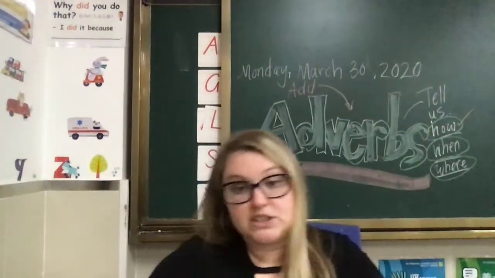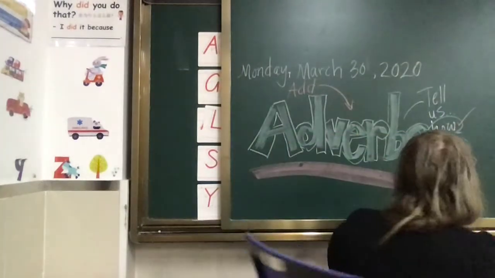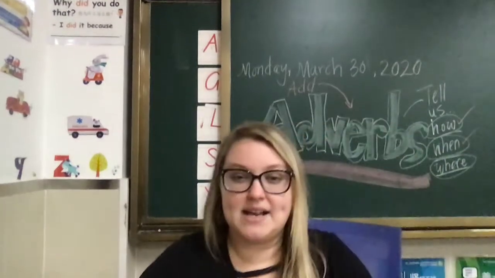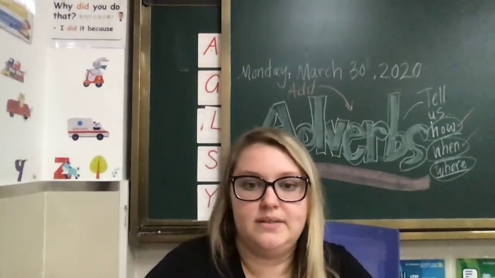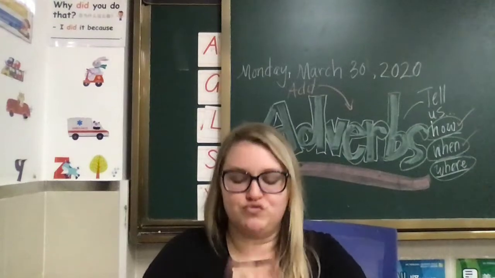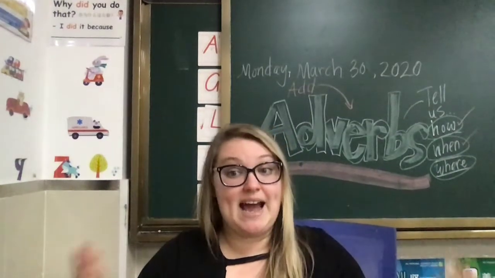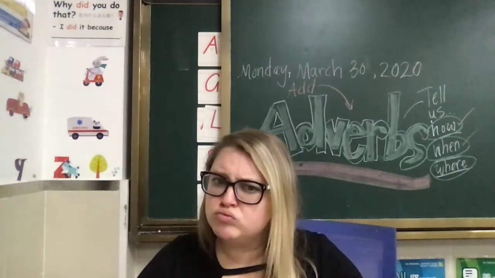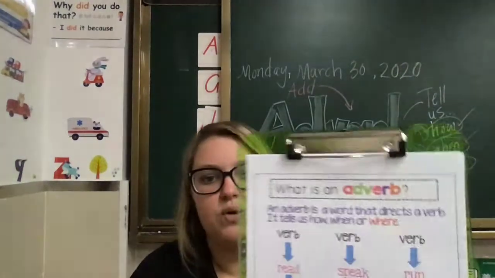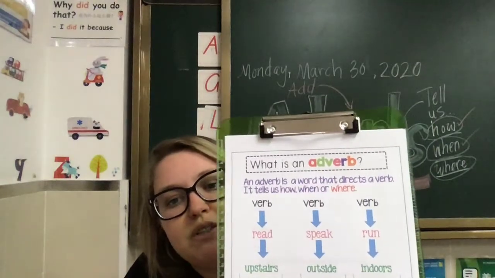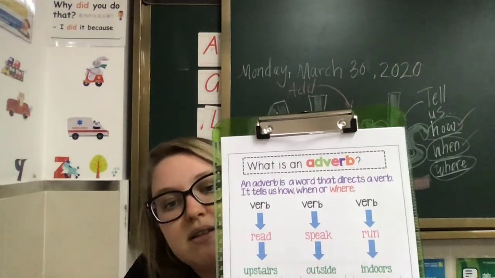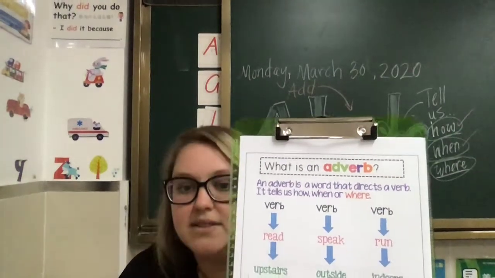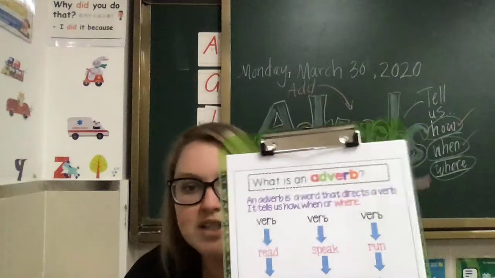When. So let's check off when. Check. When. Okay? Last one. All right. Okay, so we've done how. We've done when. Now we will do where, right? What is an adverb? An adverb is a word that directs a verb. It tells us how, when, and where. So let's get to the where. Same verbs, read, speak, run.